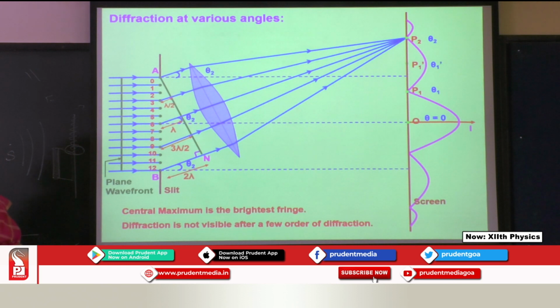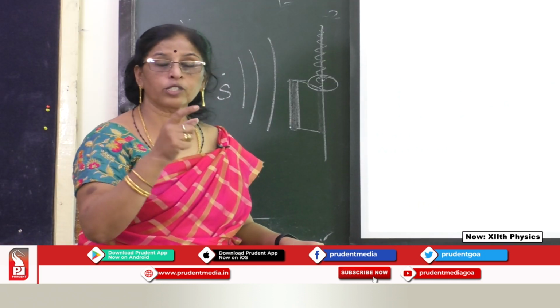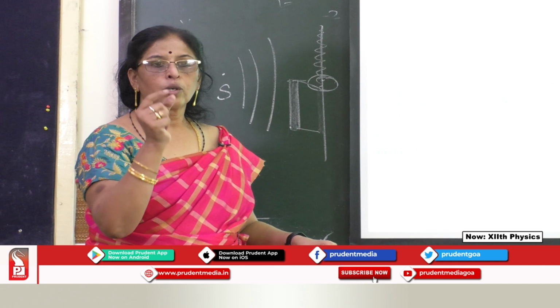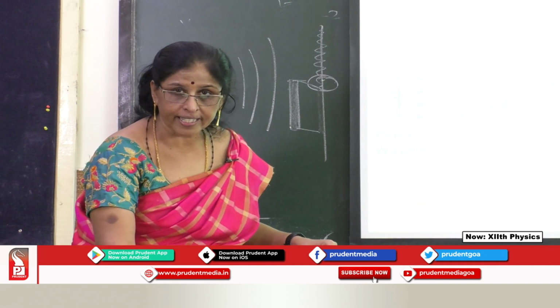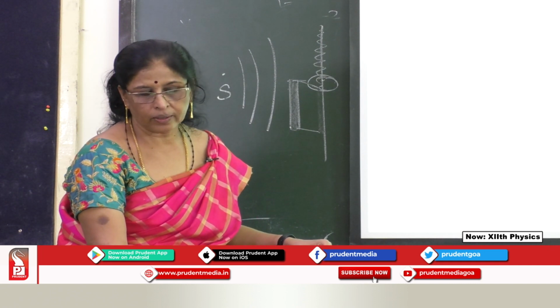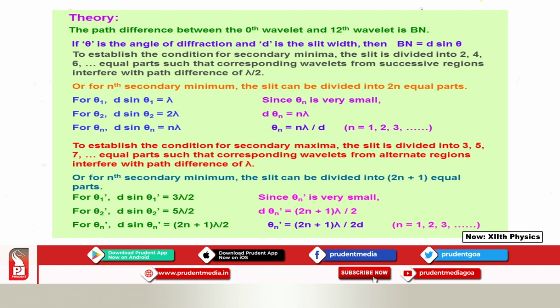Diffraction is not visible after a few fringes when it continues, because the intensity keeps on decreasing. The third fringe has 1/3 of the intensity, the fifth has 1/5 of the intensity, whereas the seventh one is 1/7 of the intensity. So the intensity gradually decreases. Okay. So these are the theory we have.